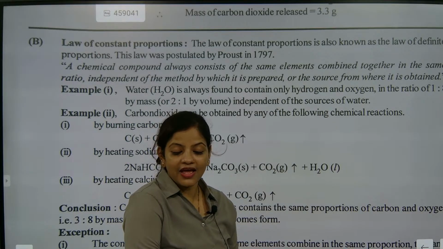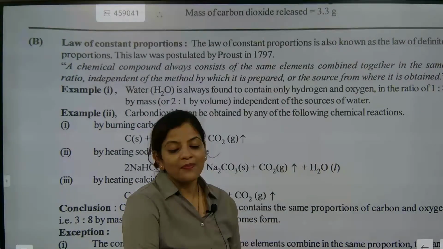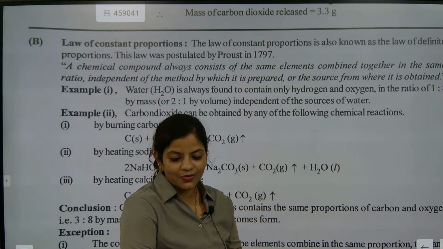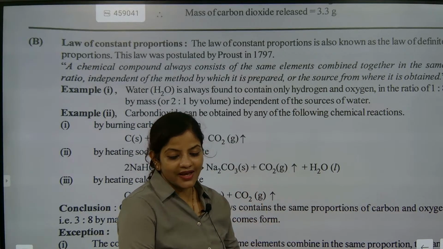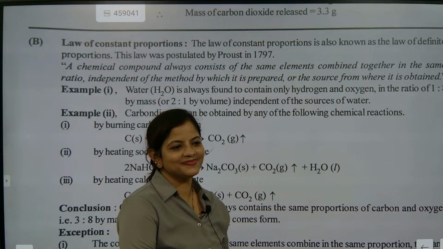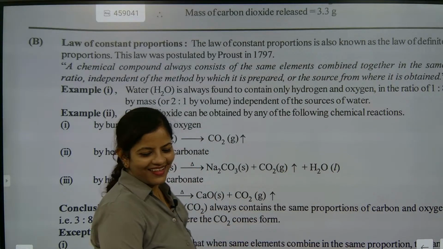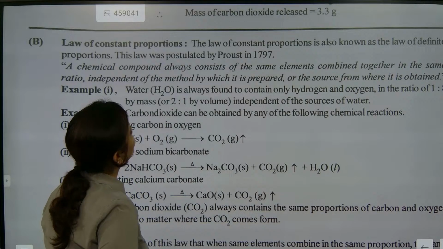Anyone who is present who can answer, because they got stuck. I really want to ask those present in the group to answer this question. How is the ratio coming 1 is to 8?